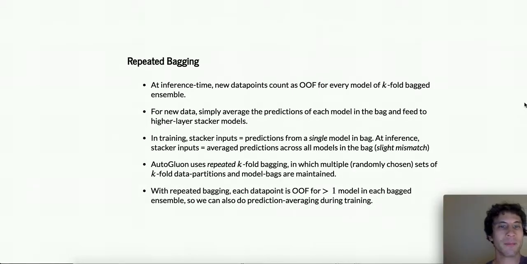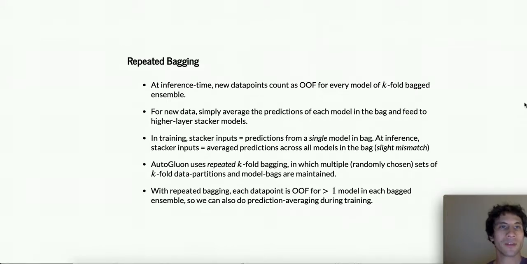At inference time, new data points count as out of folds for every model in a k-fold bagged ensemble, because presumably these points haven't been seen during training. For a test data point like this, we simply average the predictions of each model in the bag and feed the resulting output into higher layer stacker models.